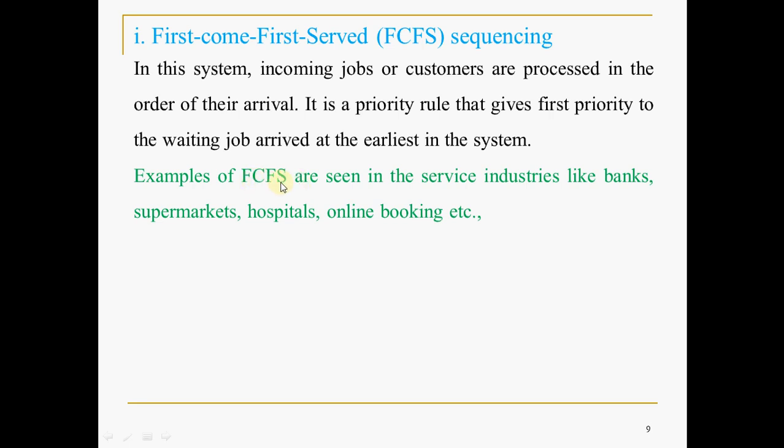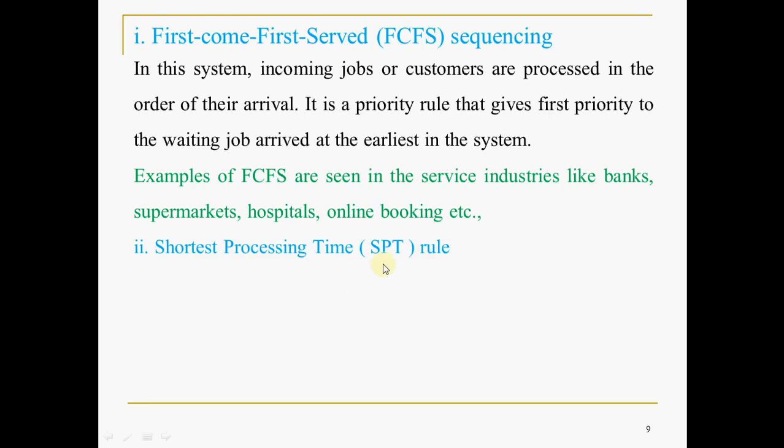It is seen in service industries like banks, supermarkets, hospitals, online booking, and so on. There is no priority. Whoever comes first will be served first. If you stand first in front of the ATM, you will enter first, then the next person, and so on.